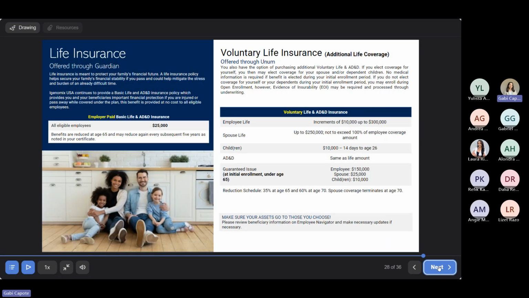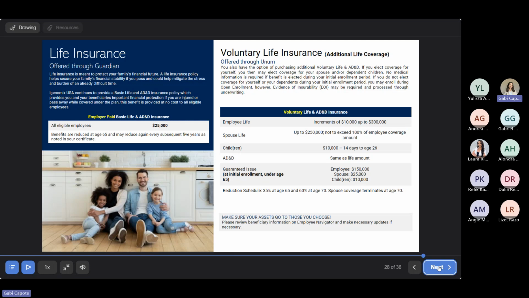So here we have life insurance available through Guardian, and this is going to be an employer-paid policy. So you don't have to pay for this policy. You don't have to do anything to receive this policy. It is automatically given to all eligible employees. So this policy is going to be $25,000. And the only thing you have to do is make sure that your beneficiaries are updated in Employee Navigator.